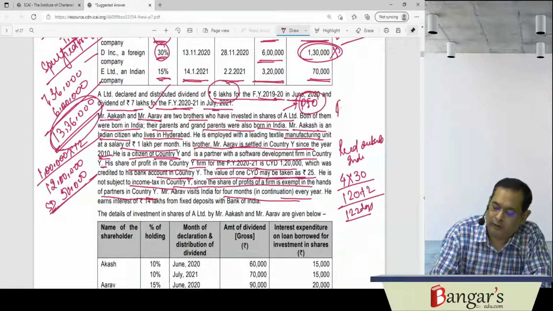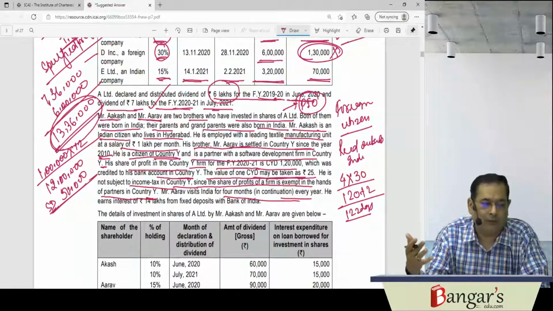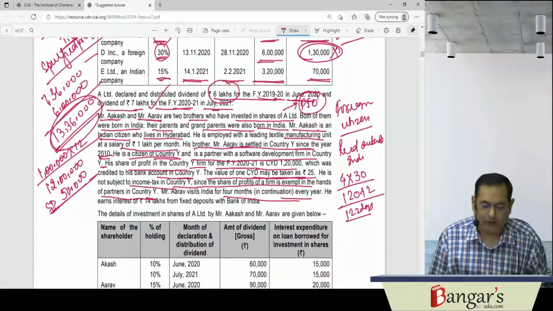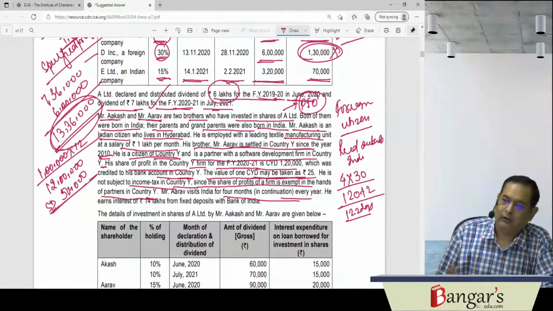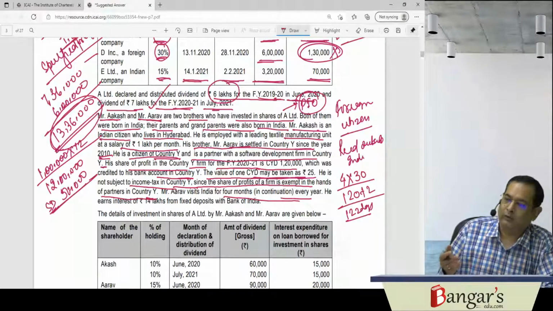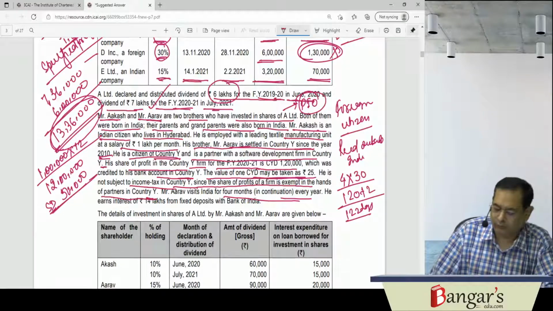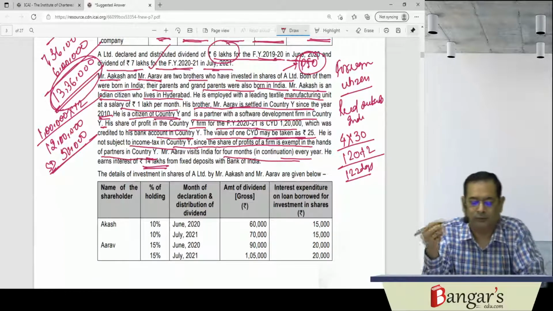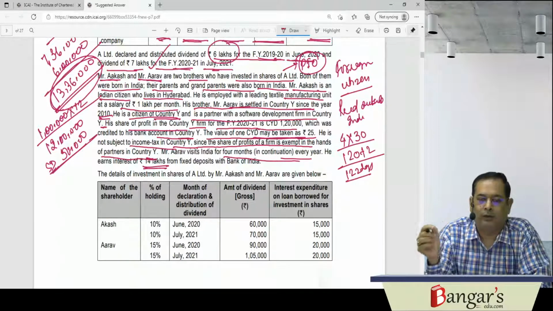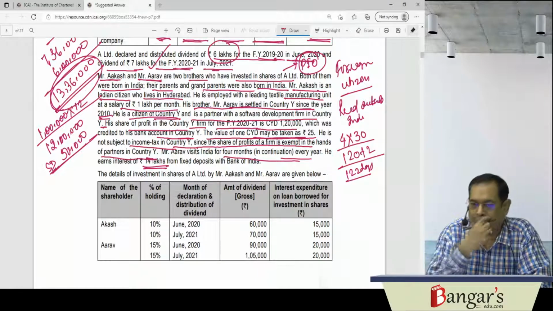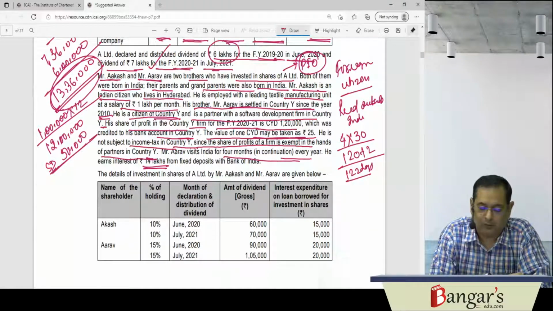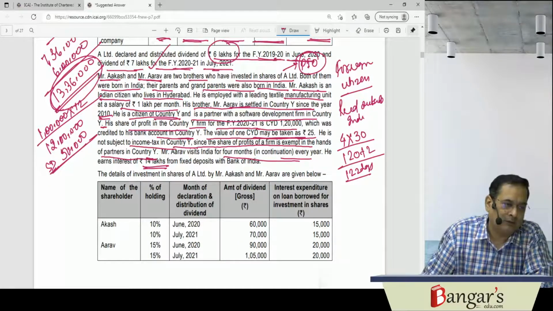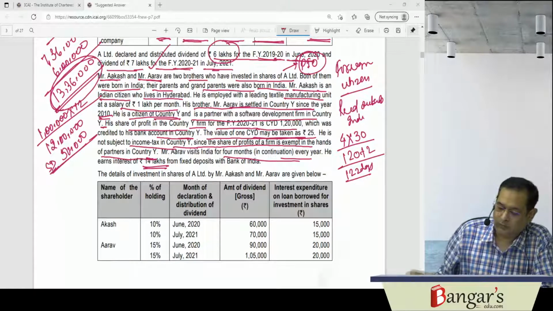But since he is a foreign citizen, if he may be an Indian citizen, in case an Indian citizen or person of Indian origin comes to India for the purpose of visit to India, and his Indian income other than income from foreign sources exceeds rupees 15 lakh, then he becomes resident but not ordinarily resident in India. He becomes resident but not ordinarily resident in India in that particular case. Now